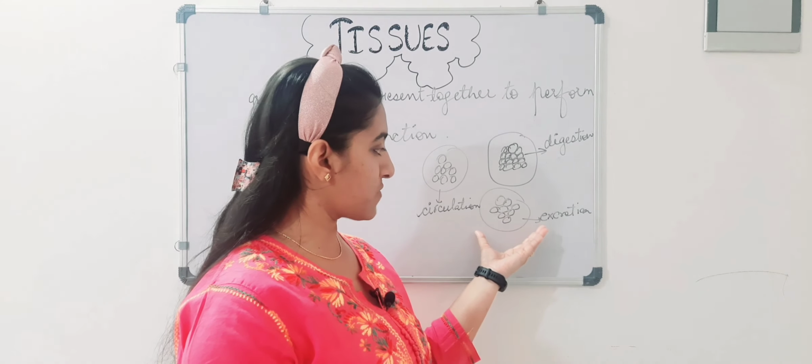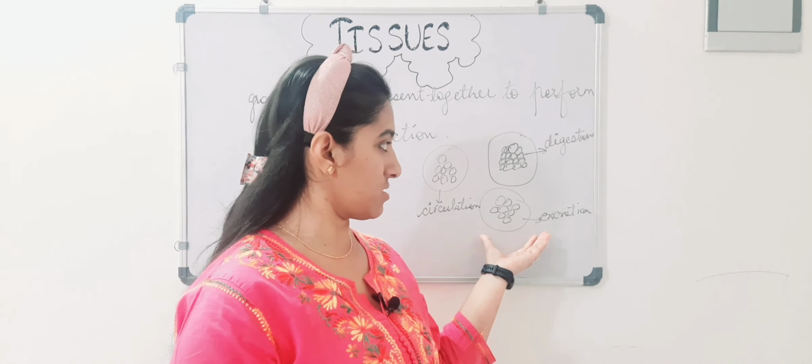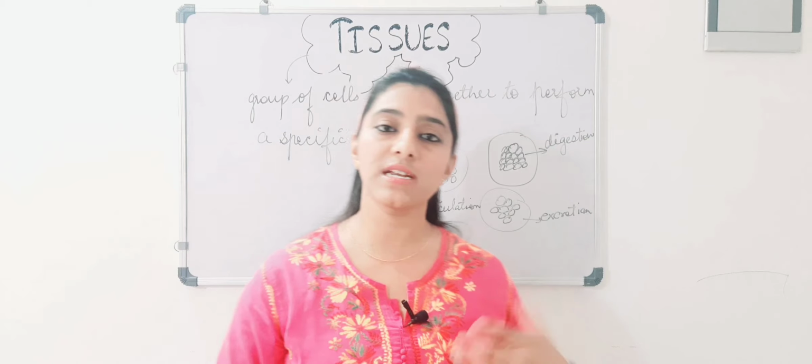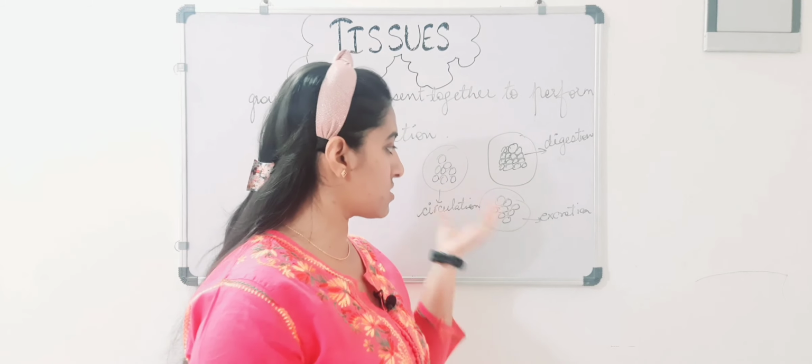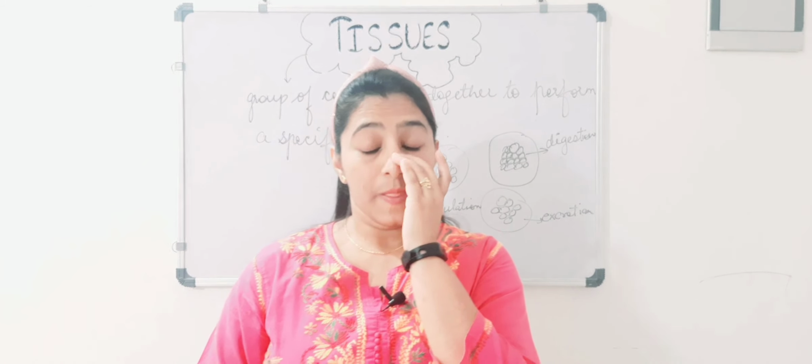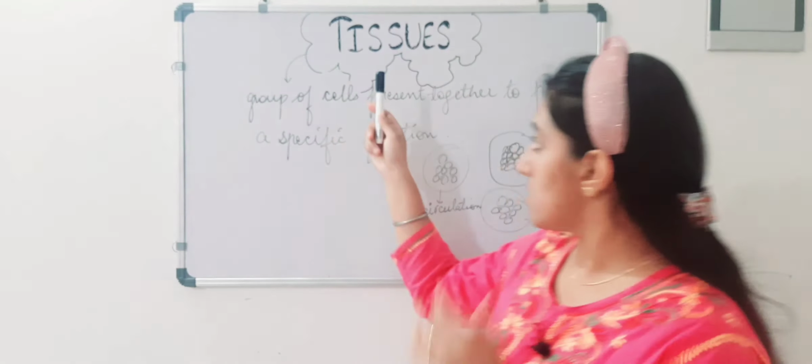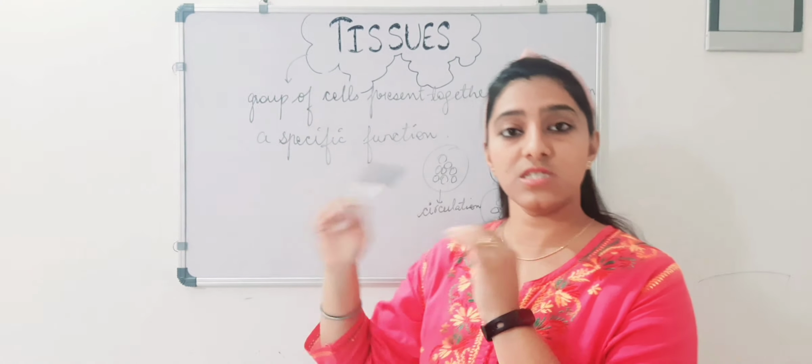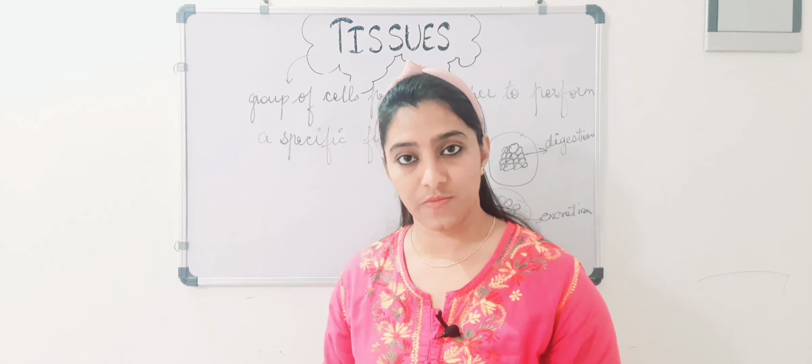This is a group of cells which is helping in excretion. This is a group of cells which is helping in digestion. Means this is a tissue, this is a tissue, this is a tissue. As I told you, these tissues are groups of cells, means tissues are made up of cells only. One more thing I would like to tell you now.